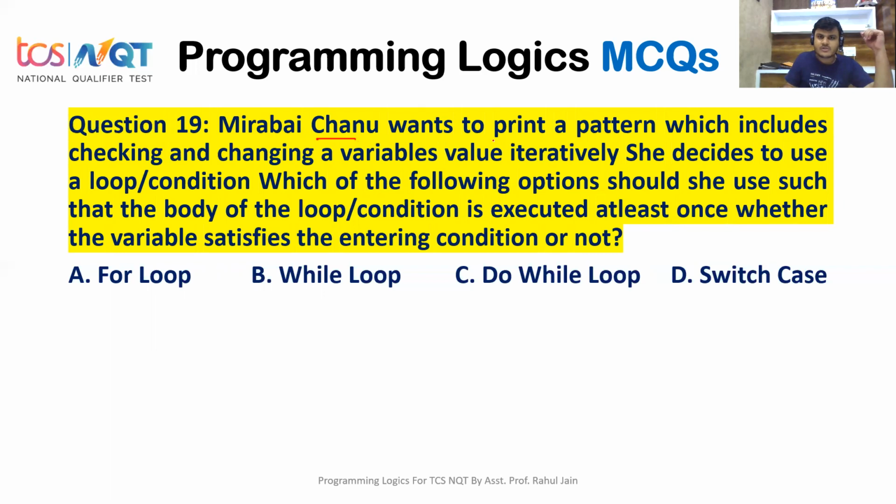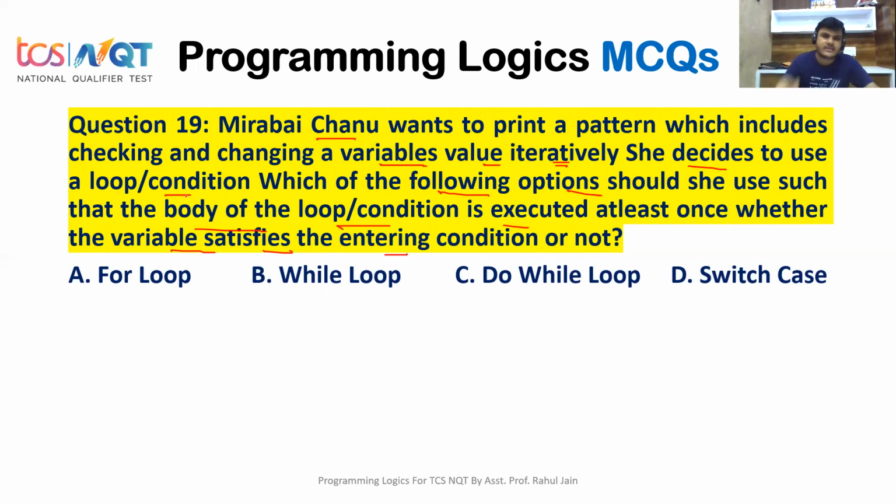So Mirabai Chanu wants to print a pattern which includes checking and changing a variable value iteratively. She decides to use a loop or condition. Which of the following options should she use such that the body of the loop or condition is executed at least once, whether the variable satisfies the entering condition or not? So basically I use just these names. In the first question, I used the names of Mark Zuckerberg and Sundar Pichai, just to make the questions interactive and somewhat interesting so that you can focus here.